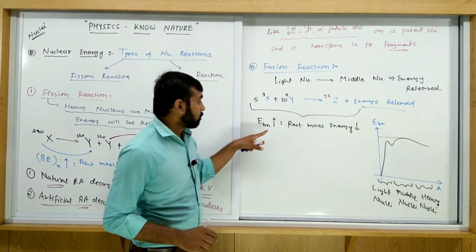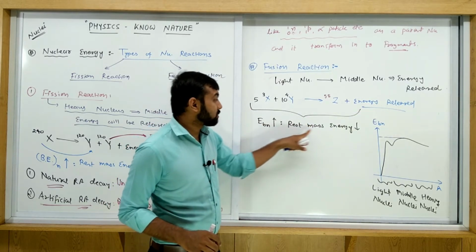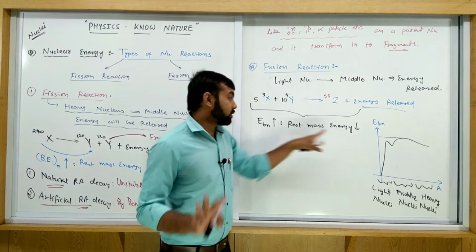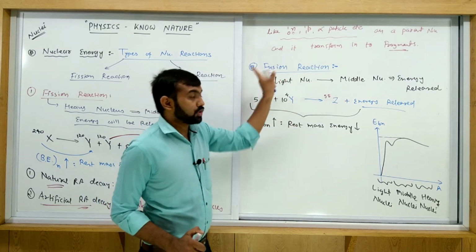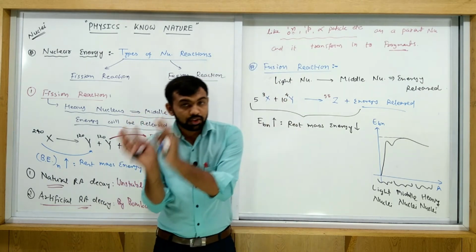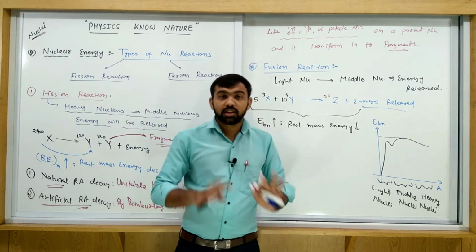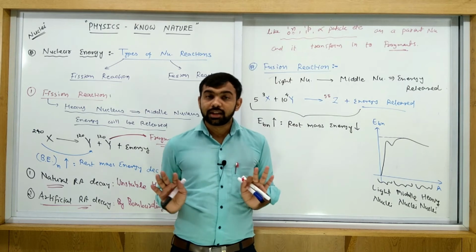Okay, don't worry about this. But EBN increases, rest mass energy decreases. So in this case, again some energy is released, and this is called a fusion reaction. So in case of fission reaction or fusion reaction, in both cases energy will be released.